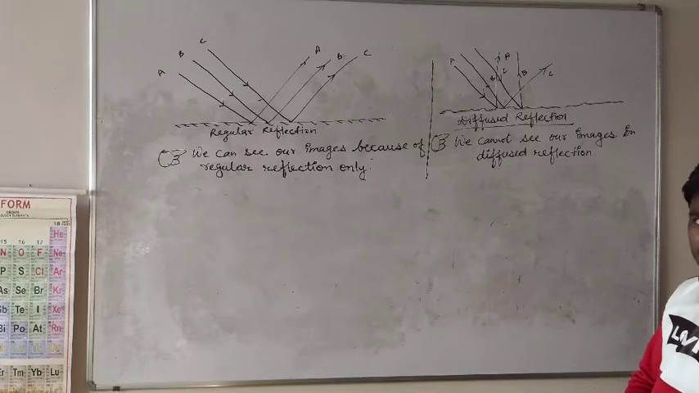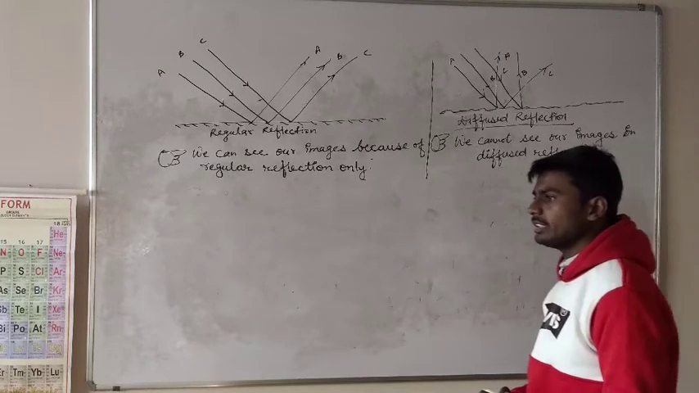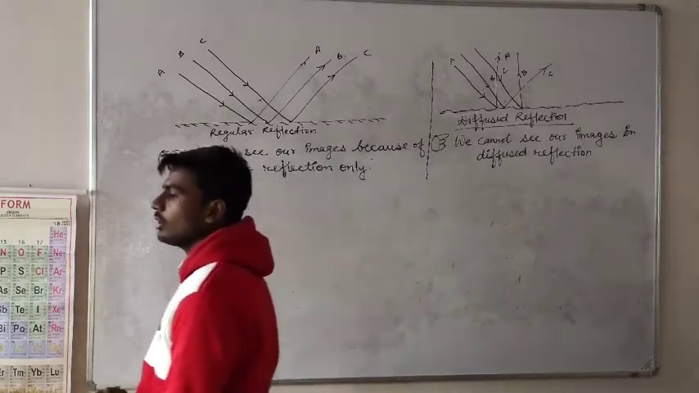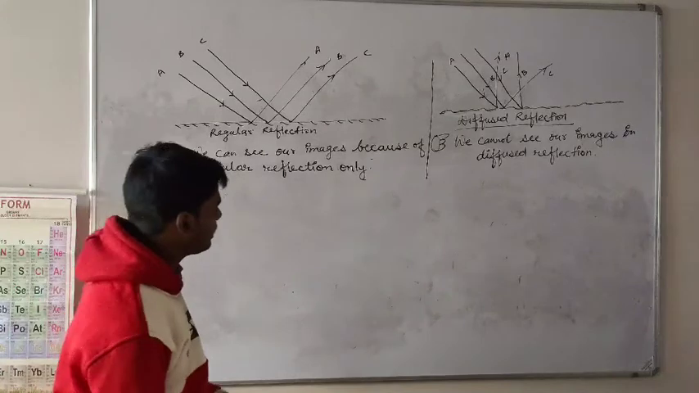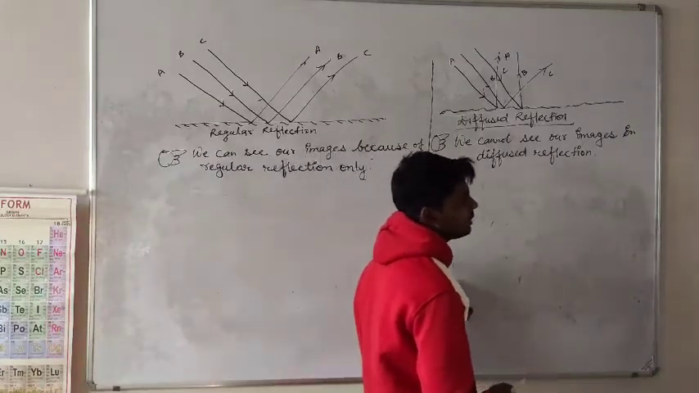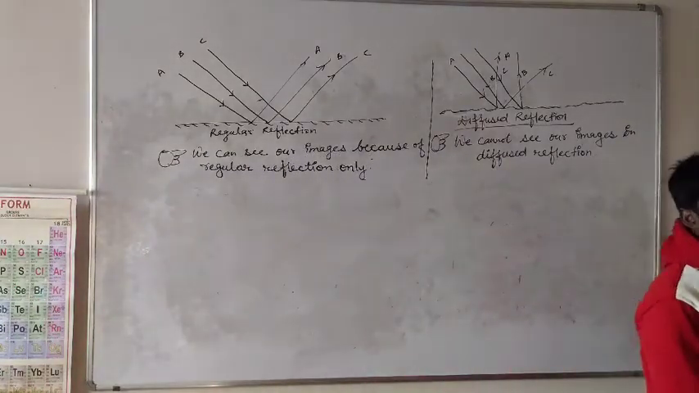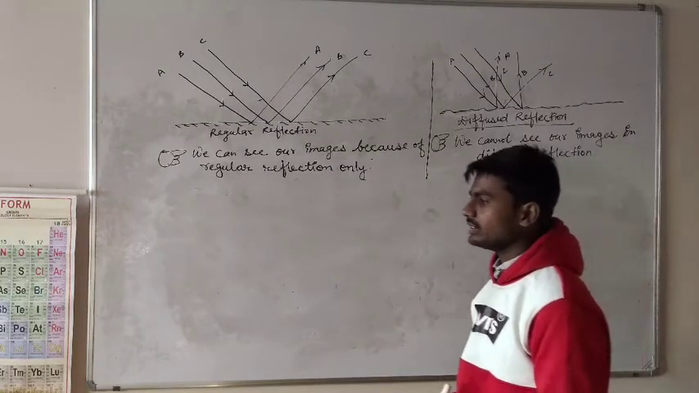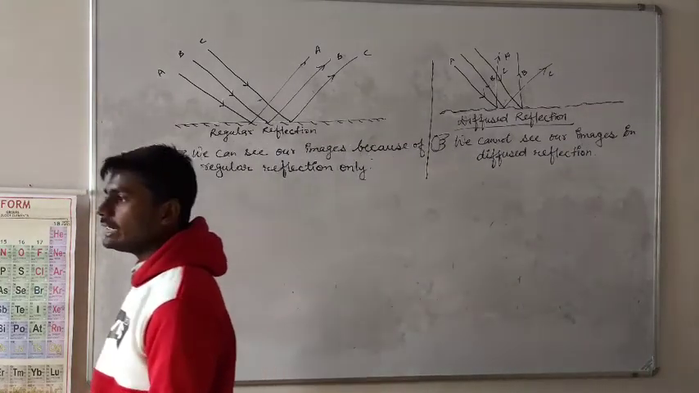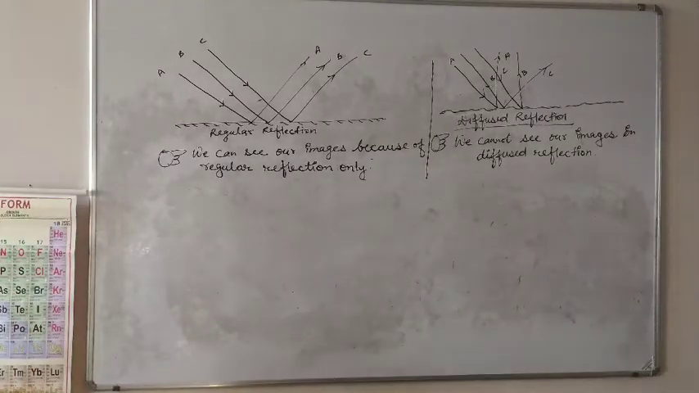What is regular reflection? Reflection that takes place on a smooth surface. Reflection that takes place on a smooth surface is known as regular reflection, and the reflection which takes place on an uneven or rough surface is known as diffuse reflection.